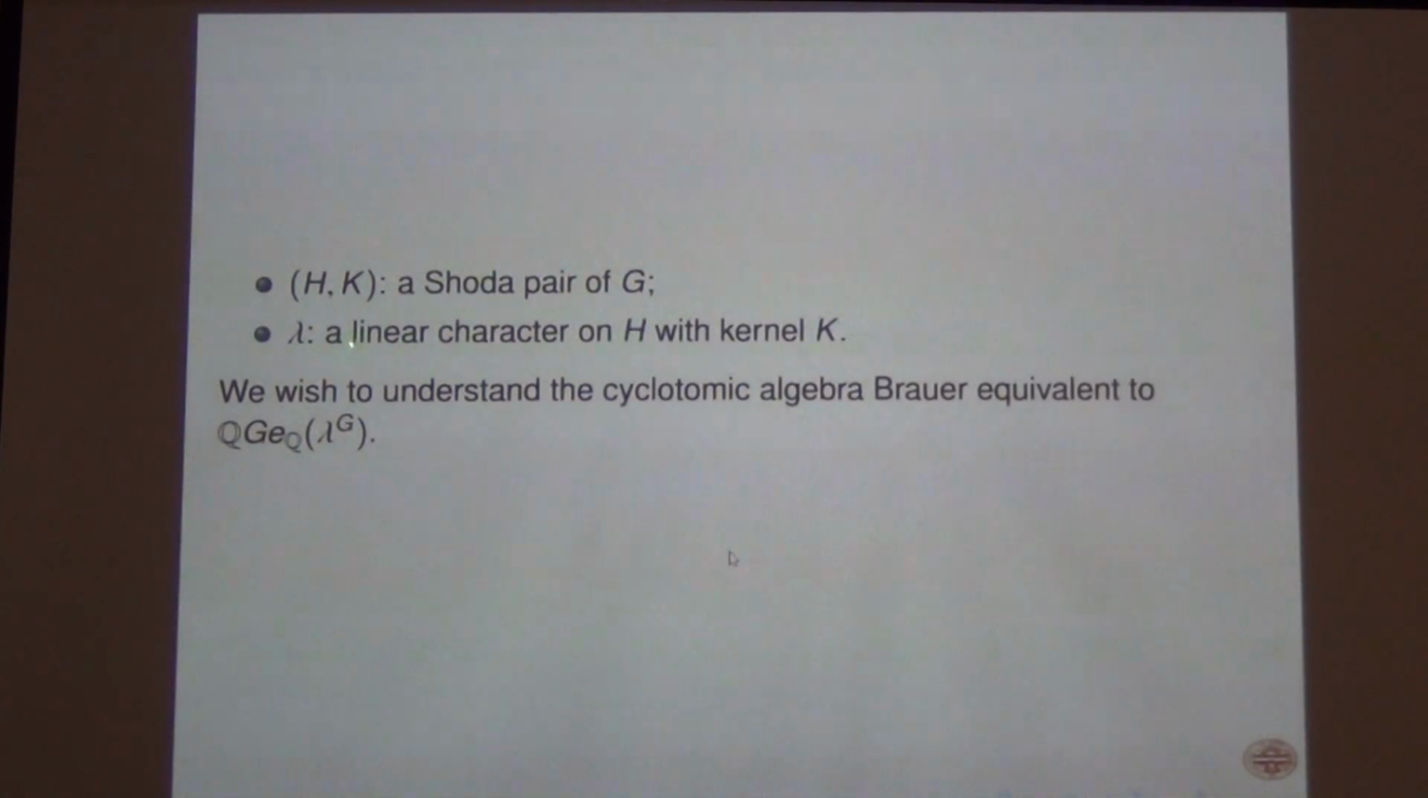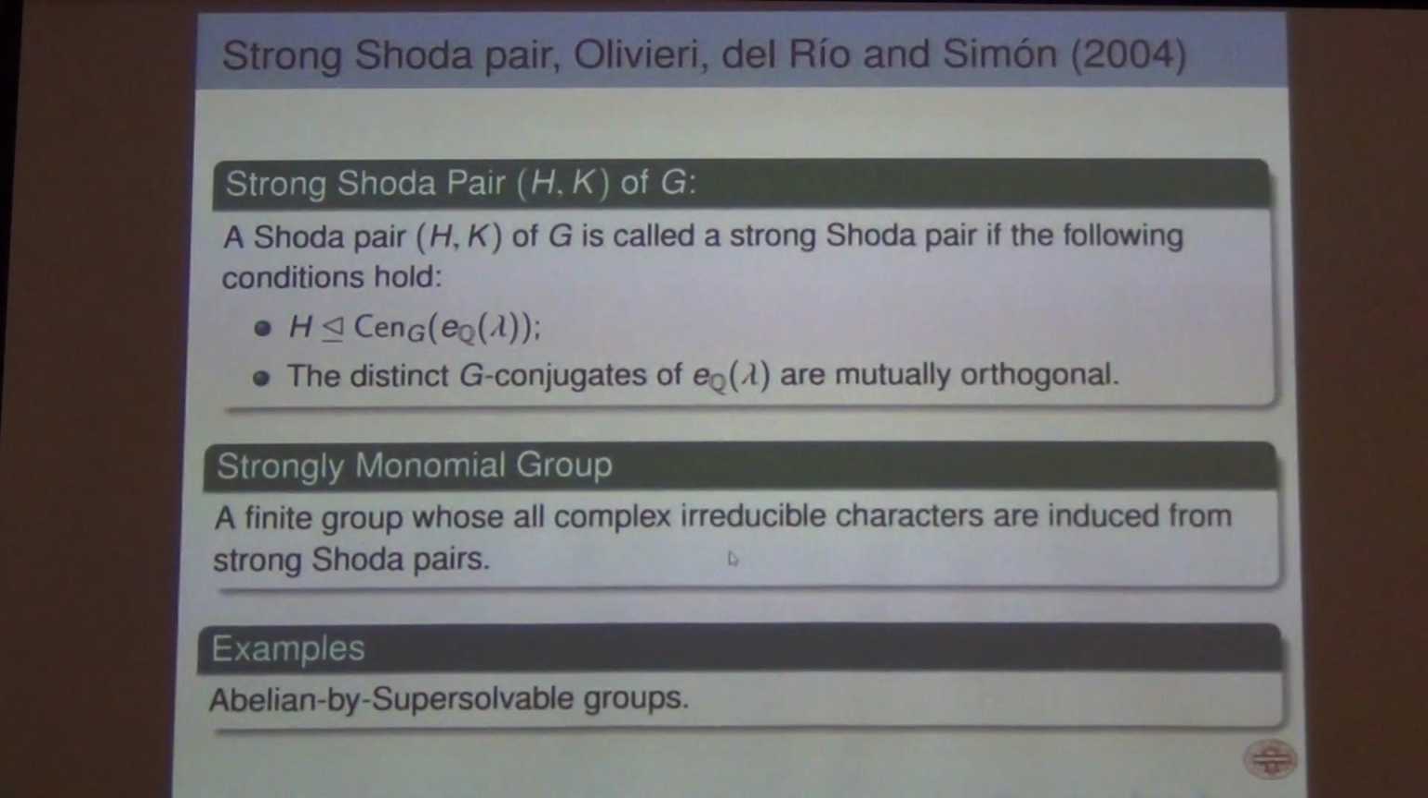So basically if I take a Shoda pair of a group and take a linear character on H with kernel K, a degree one character, then I have a monomial irreducible character. Therefore I can compute the primitive central idempotent. I told you when I have an irreducible complex character, I can compute a primitive central idempotent. Therefore you can generate an ideal with that. So what is the cyclotomic algebra Brauer equivalent to this simple component of QG? And that is what the story is.